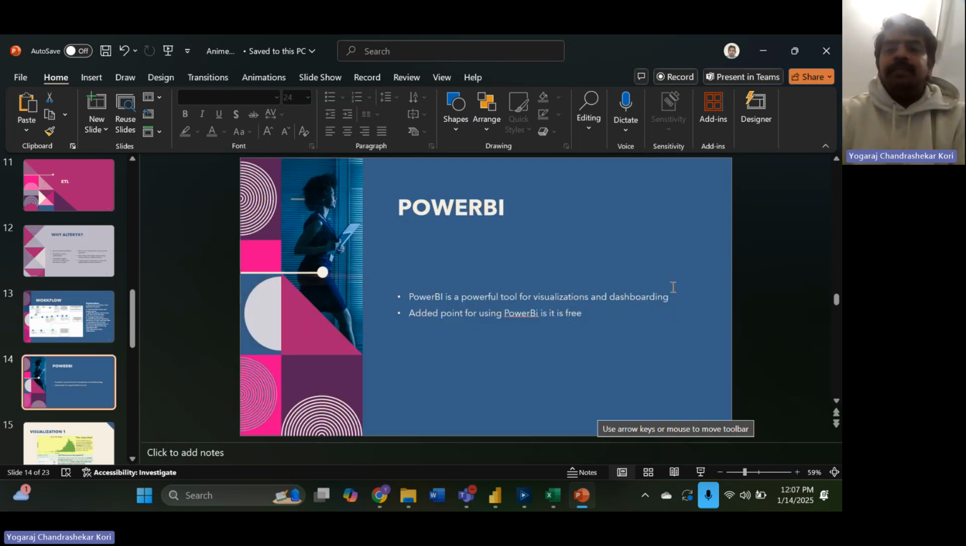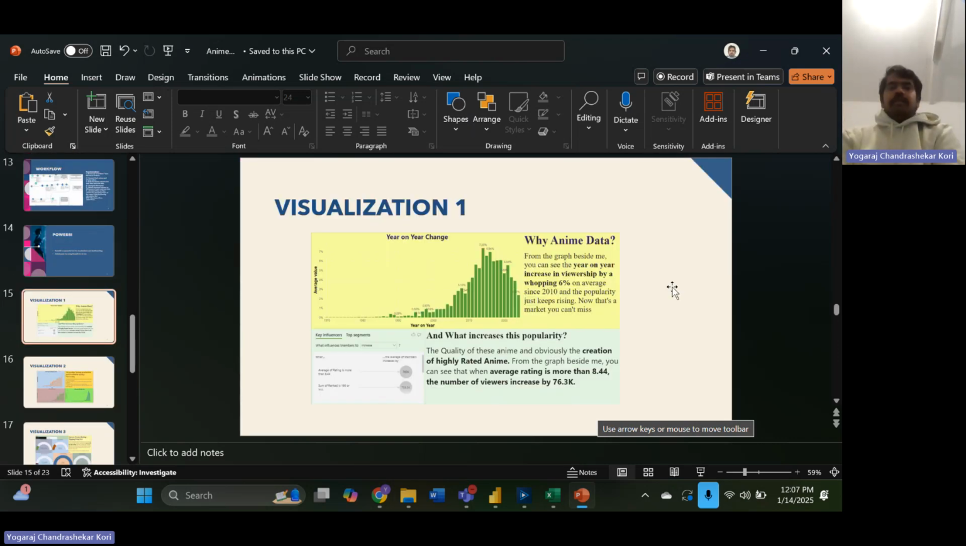So let's actually look at the Power BI visualization for this. This is the first thing. I answered this question already in Python, but let's look at it from a Power BI perspective: why anime data? As you can see here, there's an average increase of 6% year on year. So every year there's a 6% increasing market, which is potentially untapped right now, and which you can actually focus on.